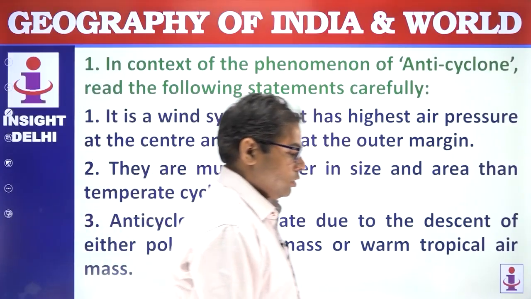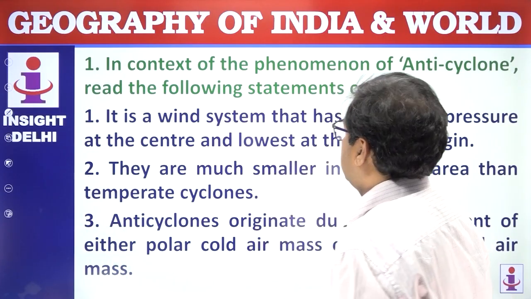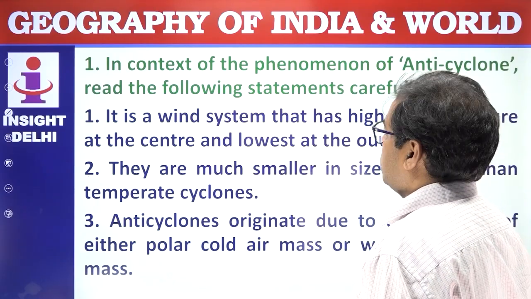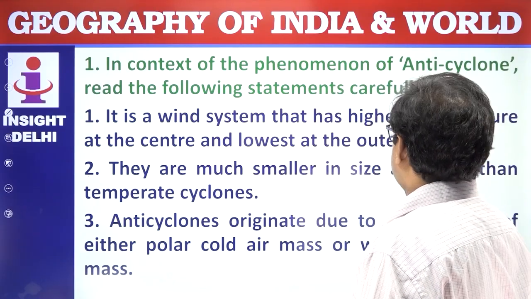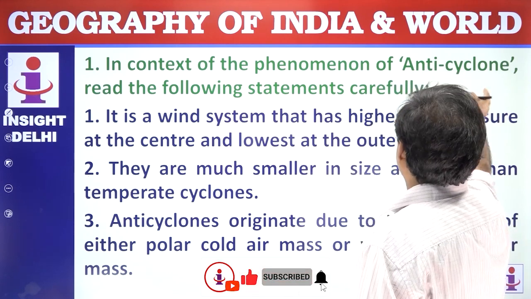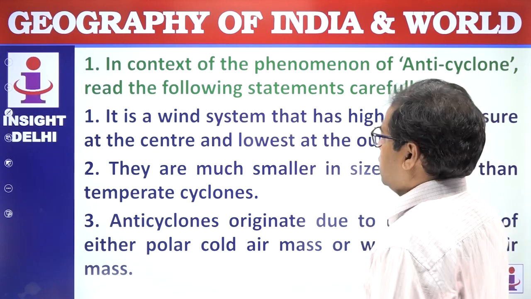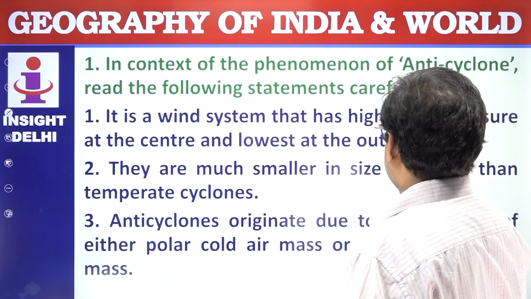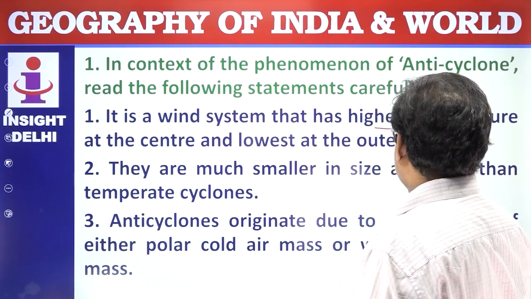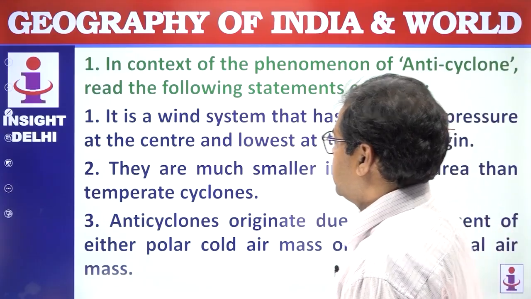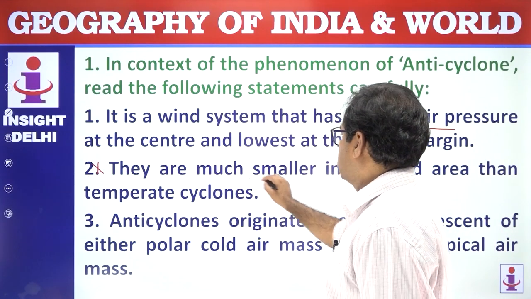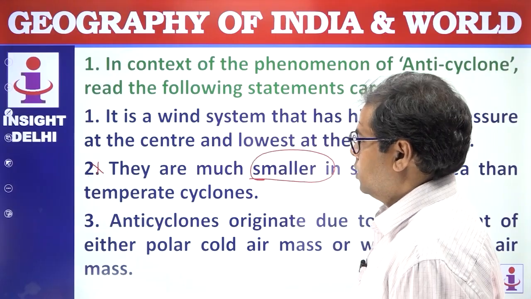The first question: in the context of the phenomenon of anticyclone, read the following statements carefully. It is a wind system that has the highest air pressure at the center and the lowest in the outer margin. This is correct. They are much smaller in size and area than the temperate cyclone. This statement is wrong, because anticyclones are larger in size, not smaller.